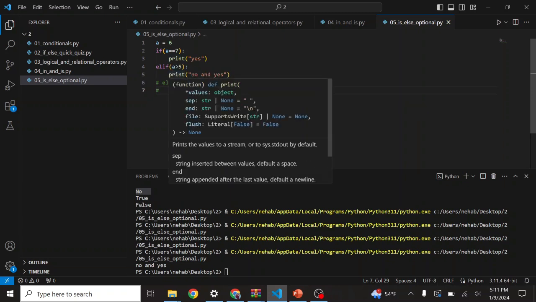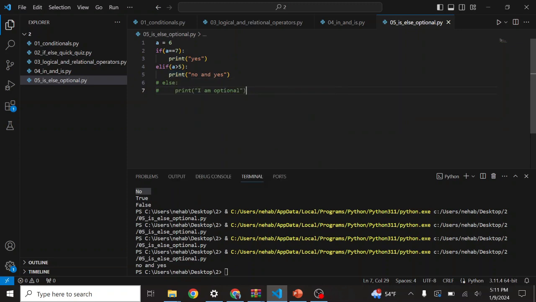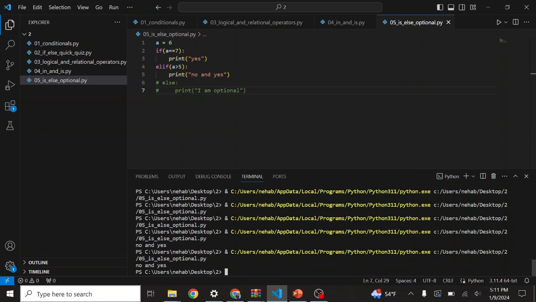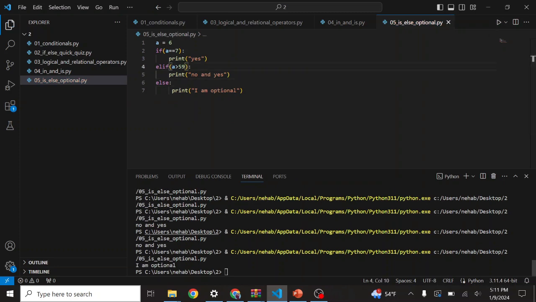Else if a is greater than 5, print no or yes. If I run this command, you see the output is still there. So else is not compulsory, it is just optional, right? If I change it like this and run the command, you can see the output is optional. So else is optional, it's not compulsory, right?